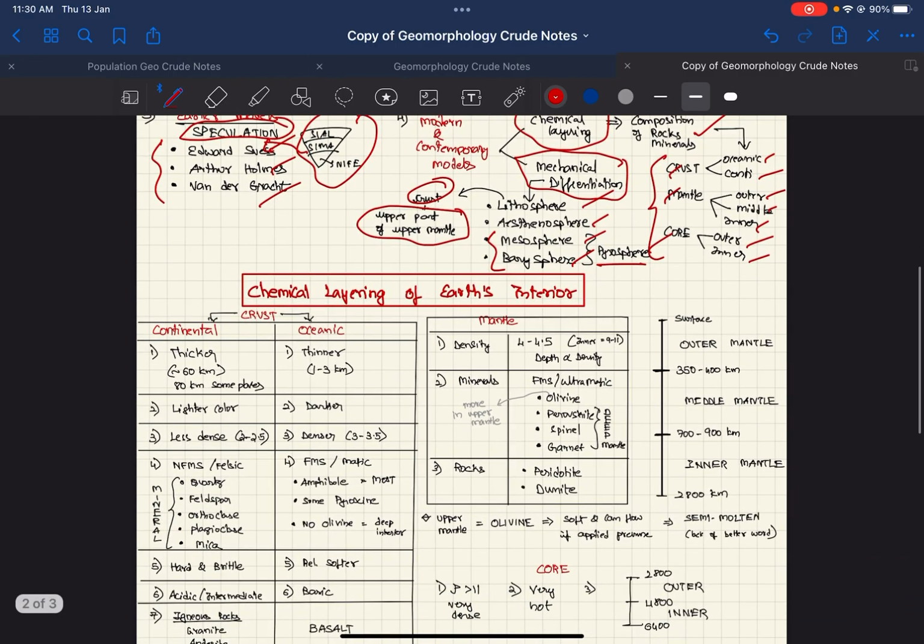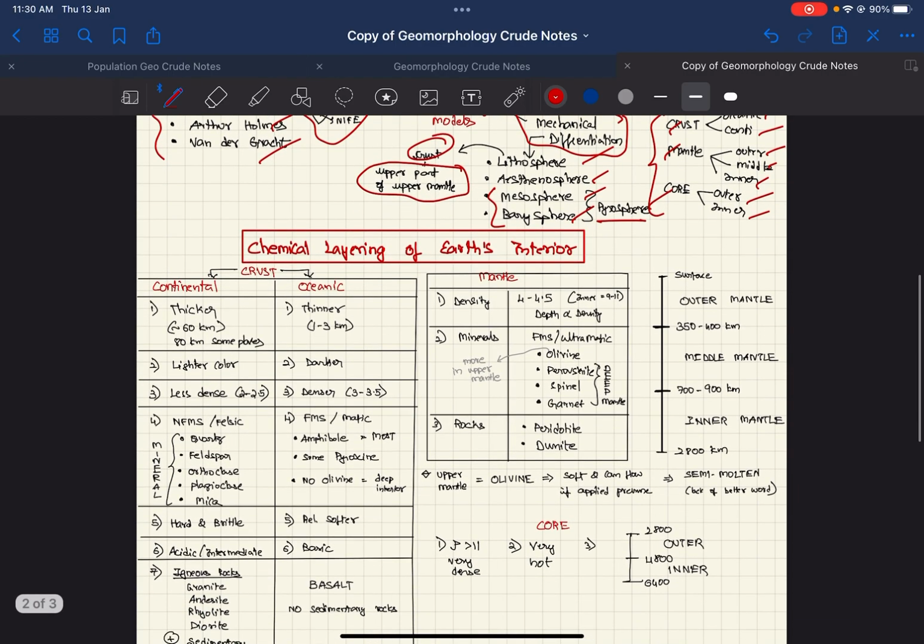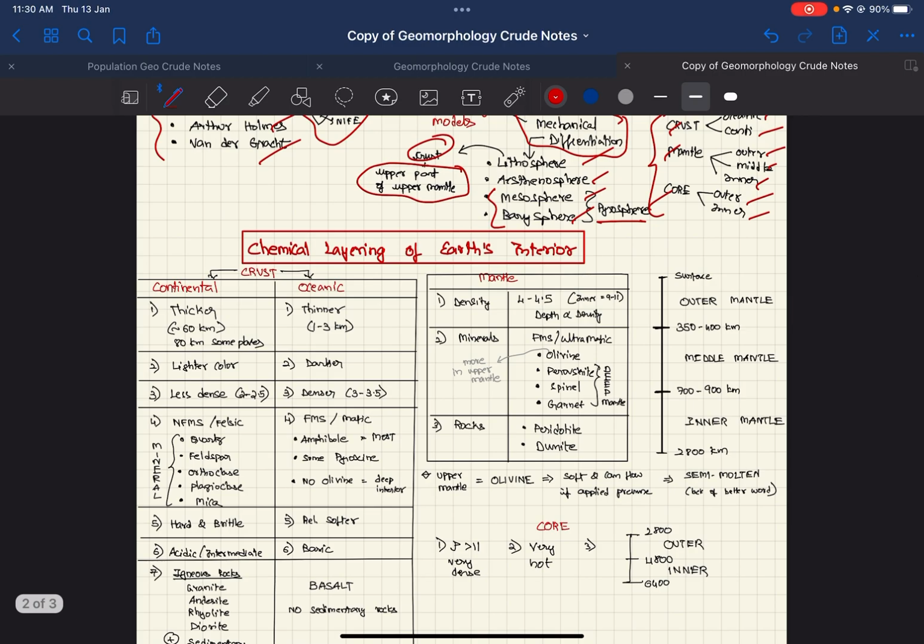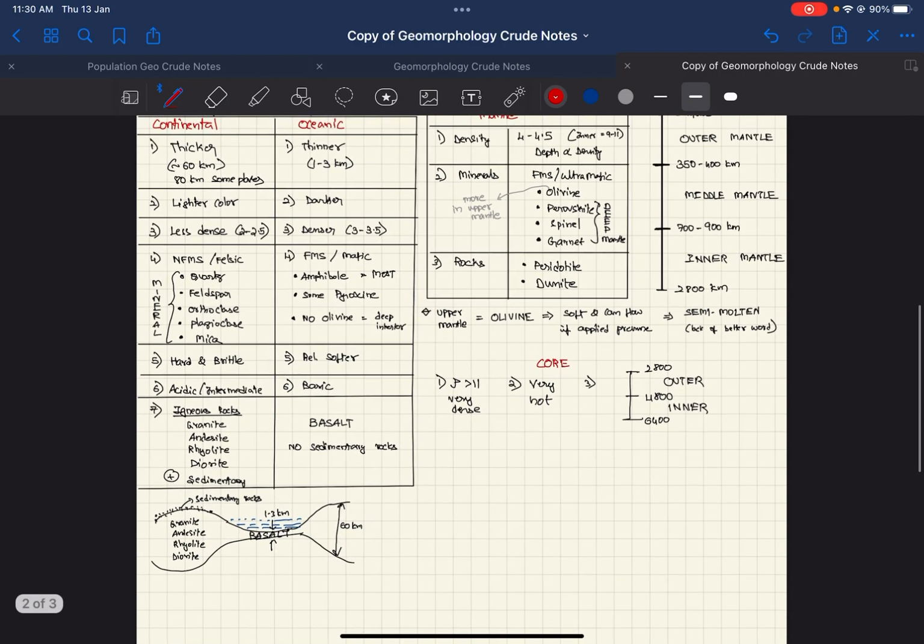Now let's get to the chemical layering of Earth's interior. There are two types of crust: oceanic crust and continental crust. We can see it here. Continental crust is thick. It is 60 kilometers thick. In some places it's 80 kilometers thick. Oceanic crust is thinner, 1 to 3 kilometers. This is lighter, this is darker, this is less dense, this is more dense. These are made up of non-ferromagnesium silicates or felsic. These are made up of ferromagnesium silicates or mafic. So obviously we have quartz, feldspar, orthoclase, plagioclase, and mica.